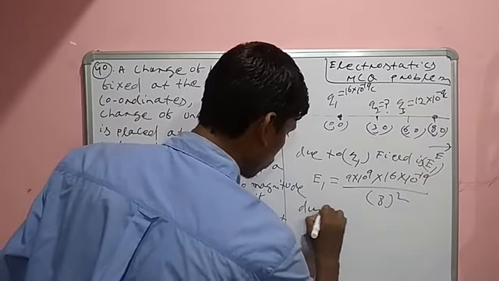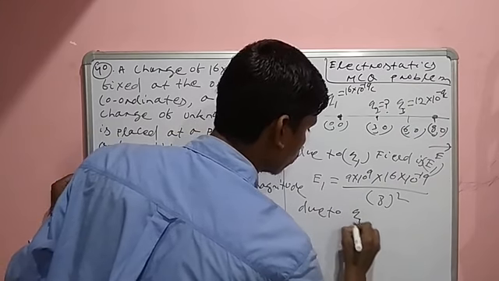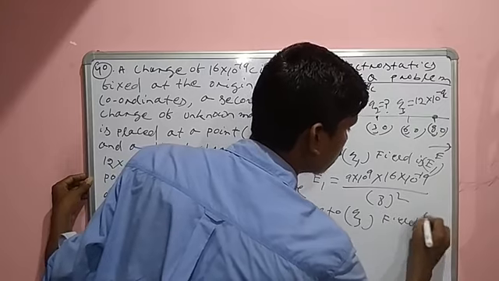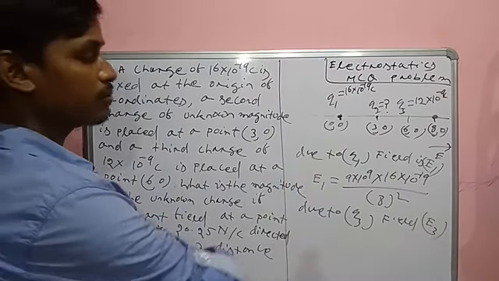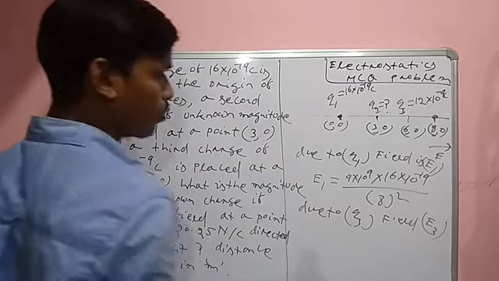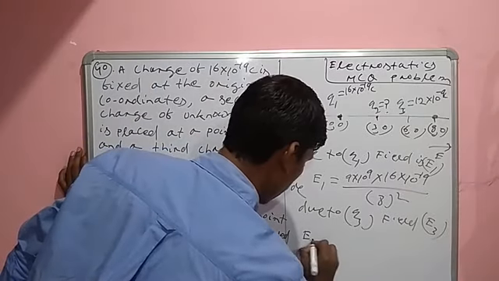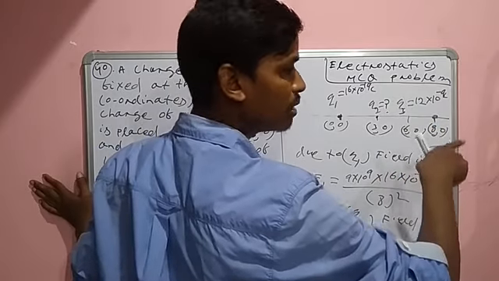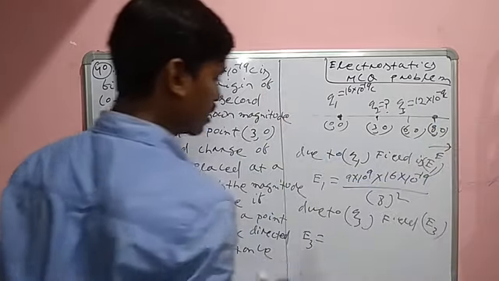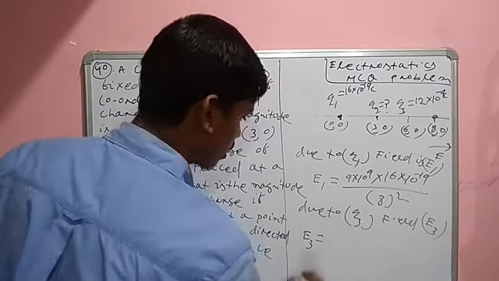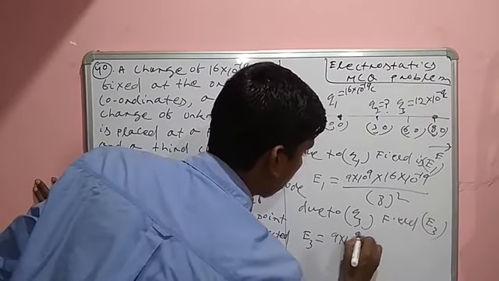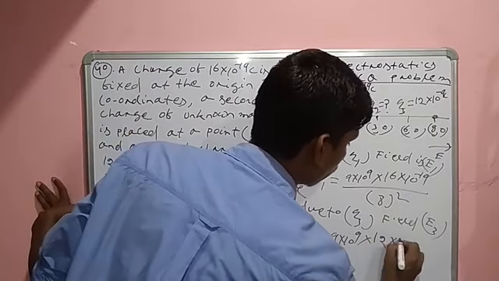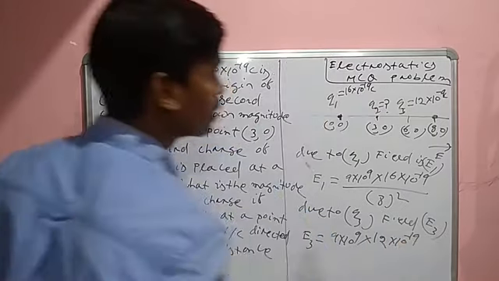Due to Q3, the field is E3. So what is E3? This is also a positive charge. That means the direction of E3 is in this direction. So E3 is 9 into 10 to the power 9 into 12 into 10 to the power minus 19.